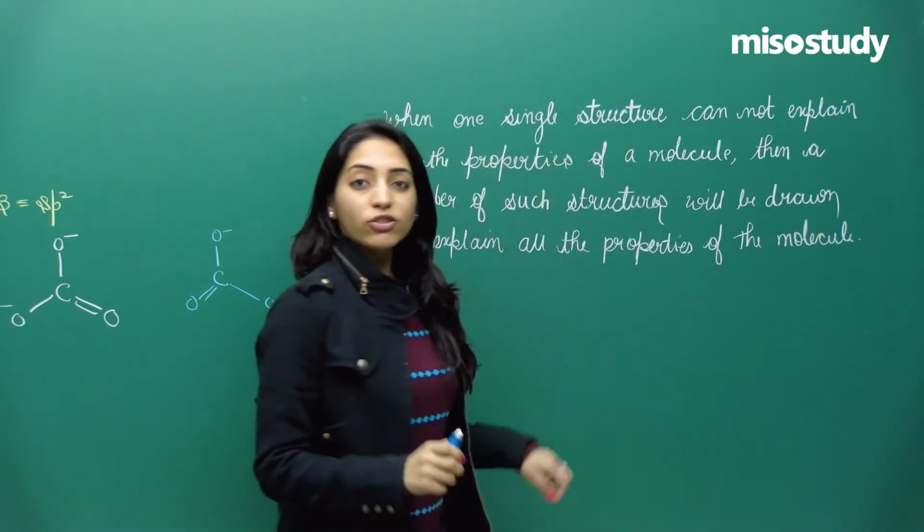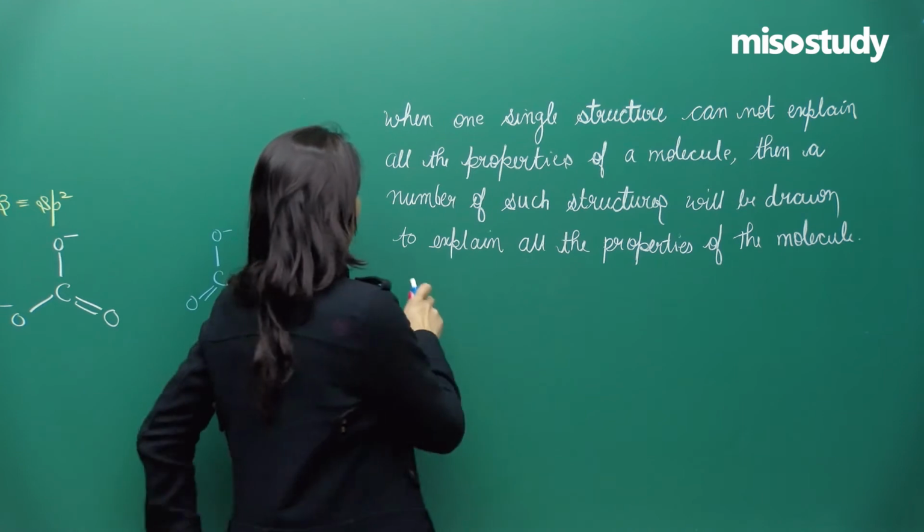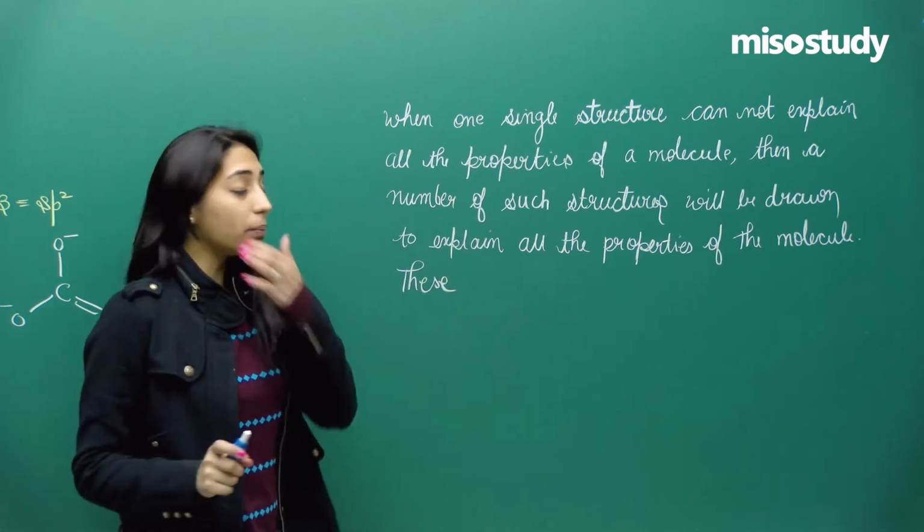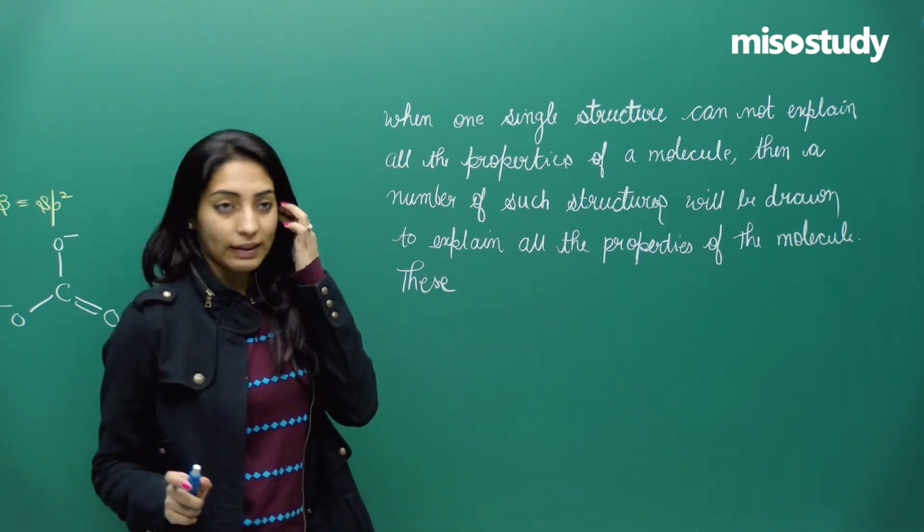Now, these structures are known as canonical forms. First note it down, and then I'll explain you the meaning of all the lines that I'm writing here, okay?